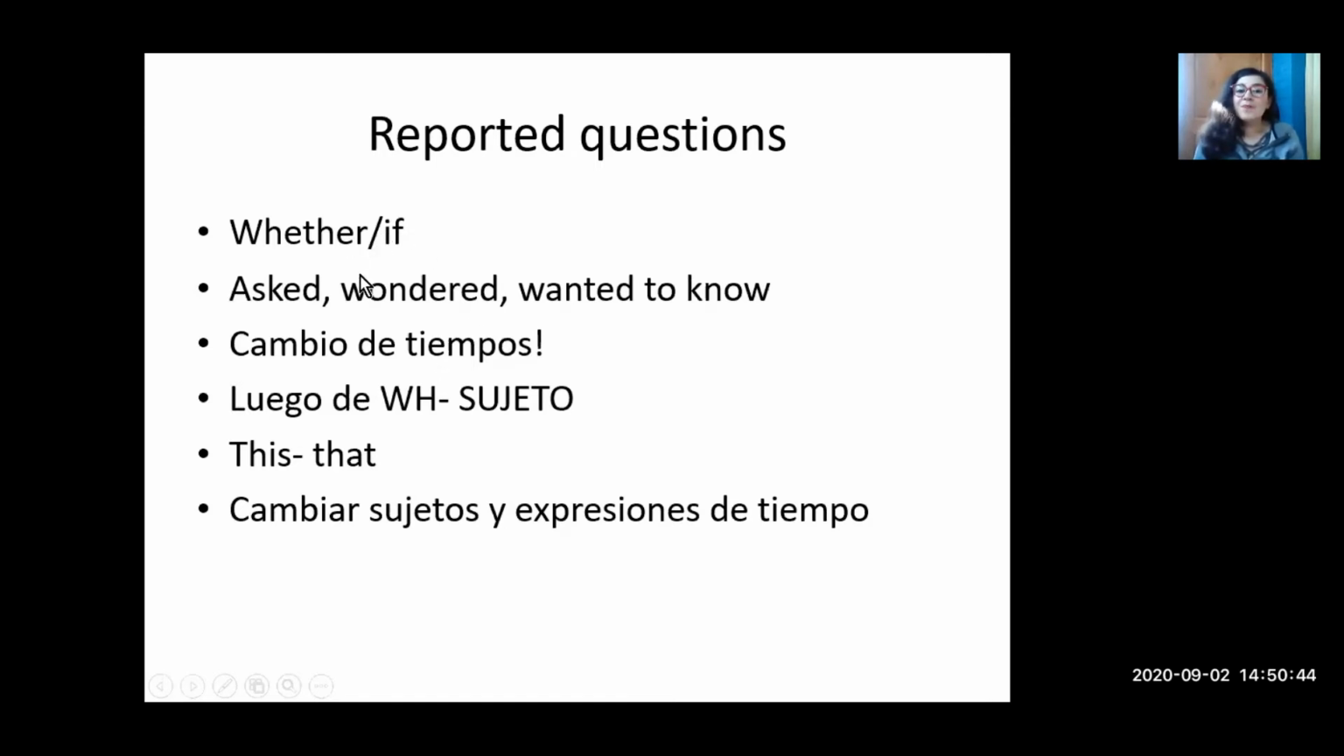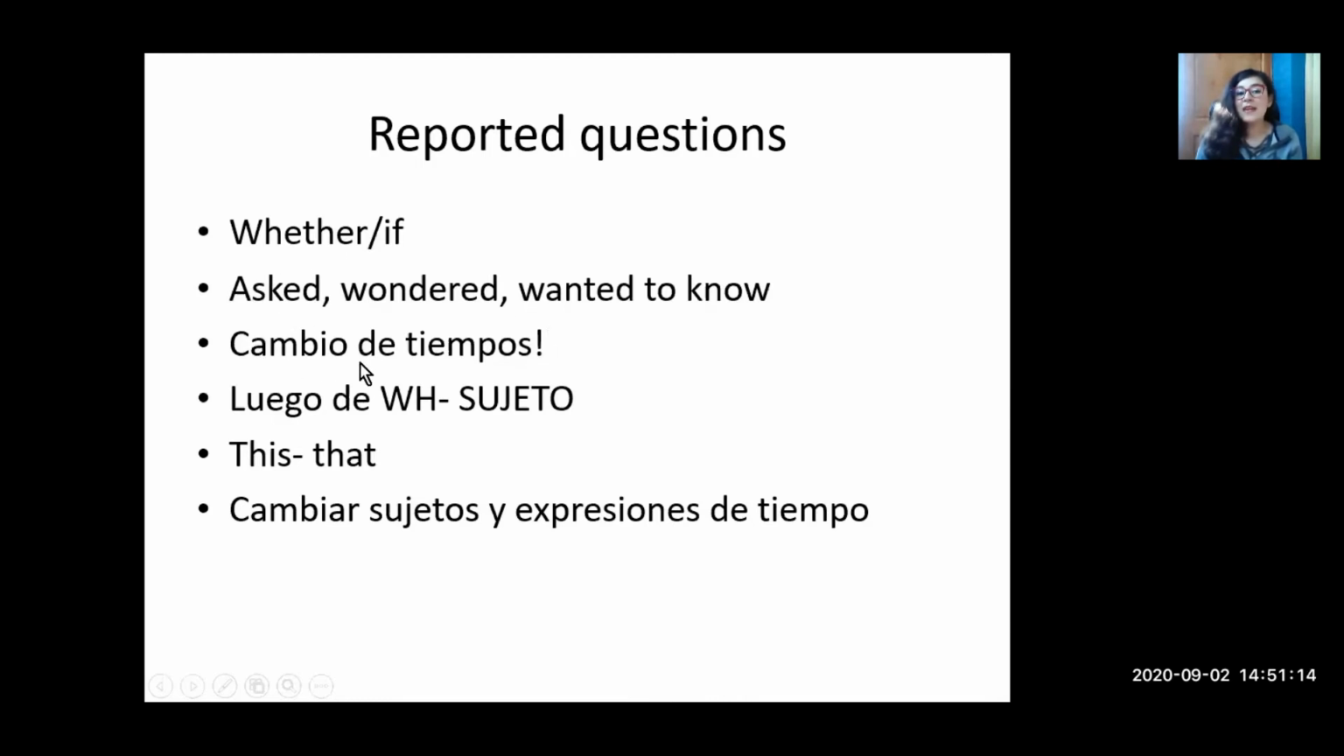Miss Claudia asked if I liked mate. Or Miss Claudia asked whether I liked mate. Miss Claudia wanted to know if I liked mate. Miss Claudia wondered if I liked mate. Wonder es preguntarse. You can use all of these expressions when you ask questions.